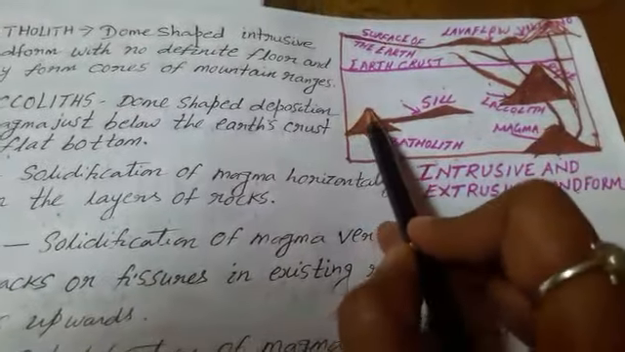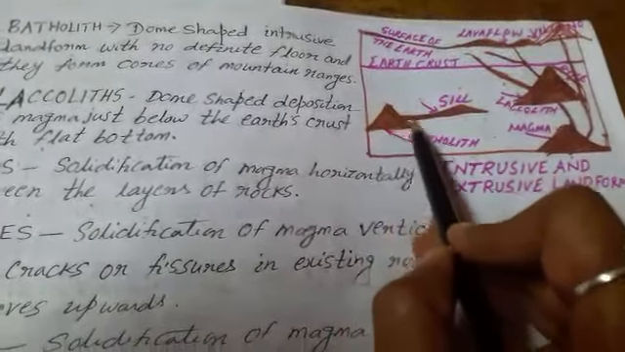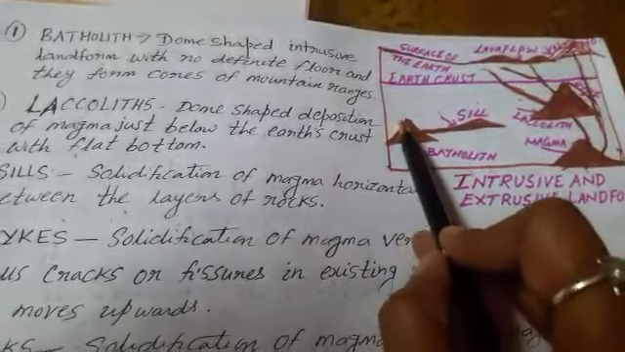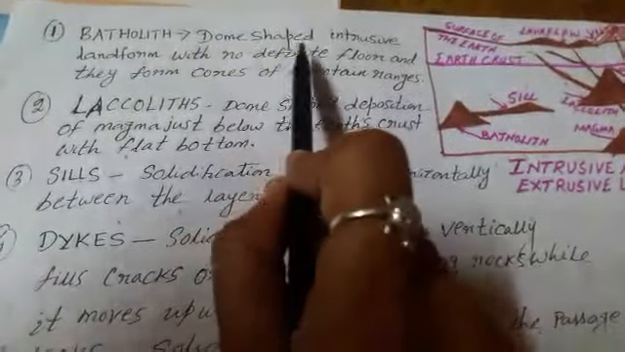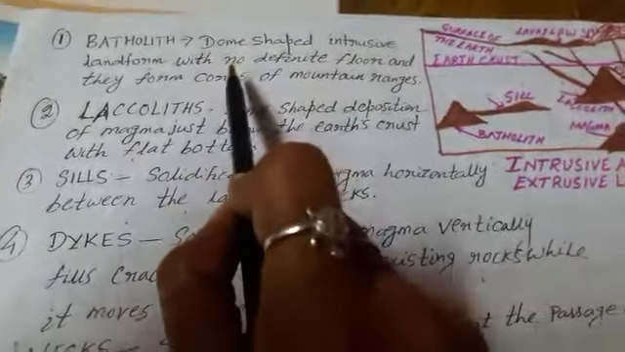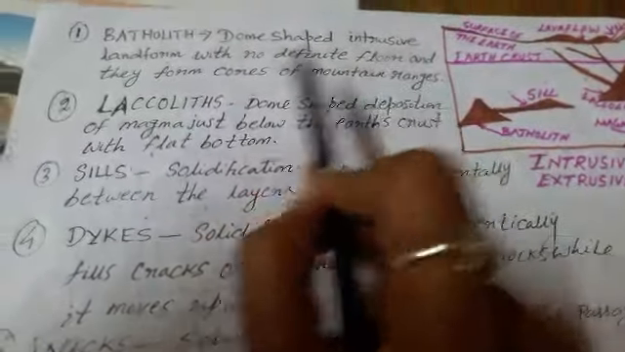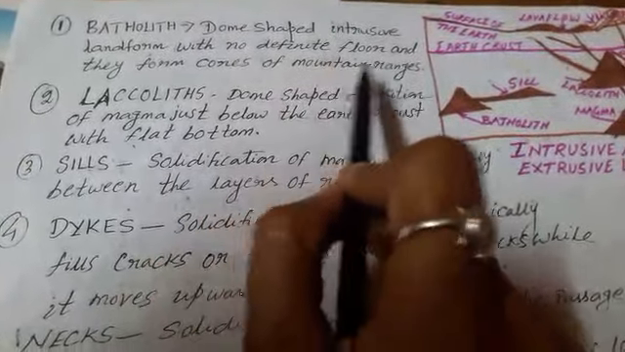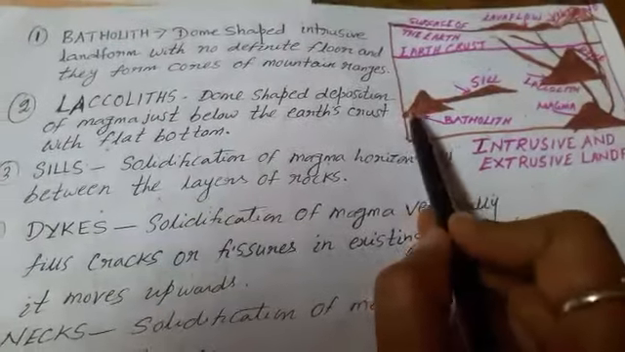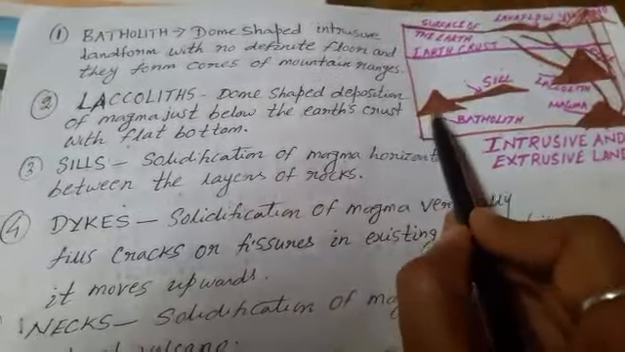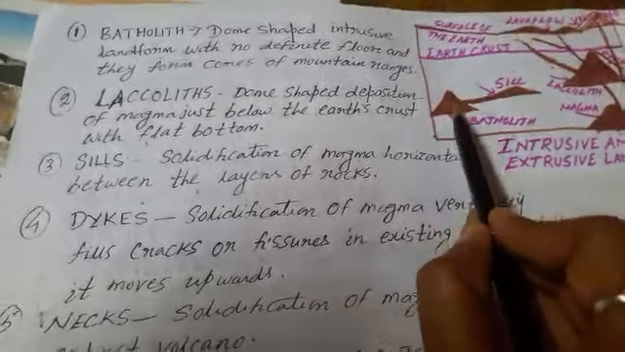What do you mean by batholith? This is the batholith. It is an intrusive deposition of magma. It is a dome-shaped intrusive landform with no definite floor and they form cores of mountain ranges. This is the picture of batholith present below the earth crust. It is a dome-shaped intrusive landform.